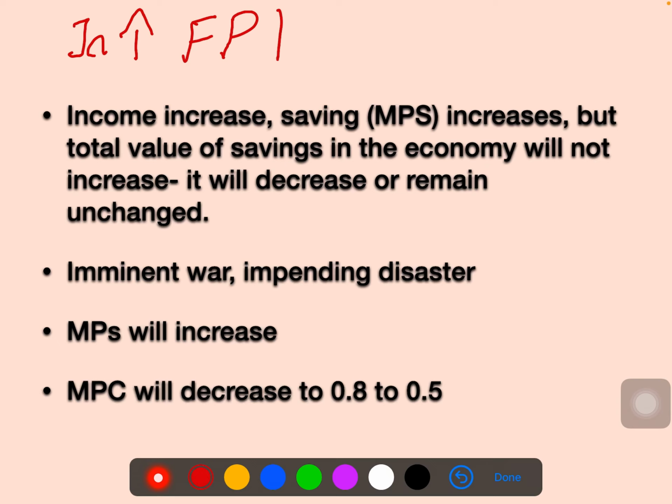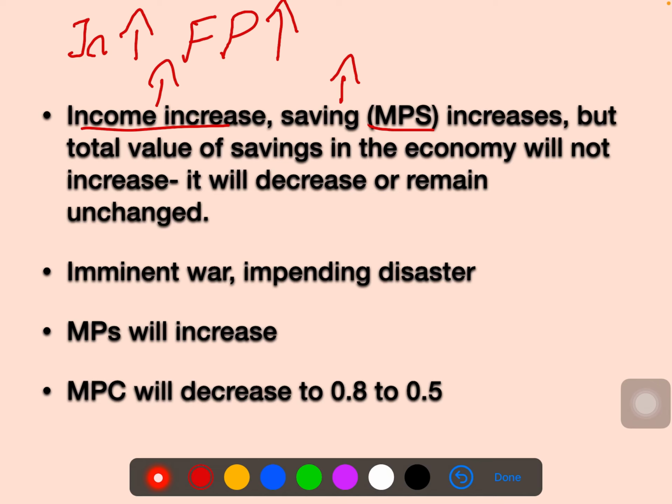If the factors of payment increase, that means individual income is going to increase. If individual income is increasing, that means their saving is also going to increase. The individual saving is also going to increase, that's called MPS, marginal propensity to save.